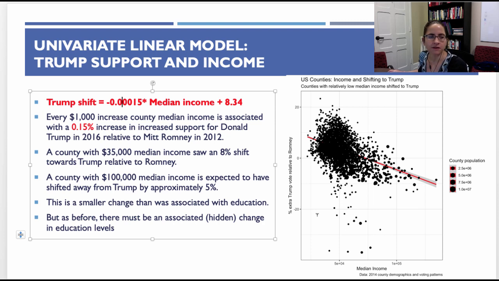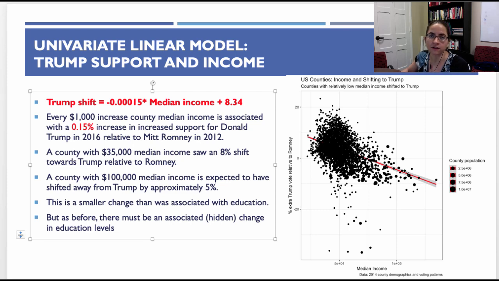So a county with a median income of $35,000, over on the left-hand side of this graph, is expected to see about an 8% shift towards Trump relative to Romney. And there I'm just reading off this graph. On the other hand, a higher median income is associated with a shift away from Trump, so a shift towards Clinton of approximately 5%.